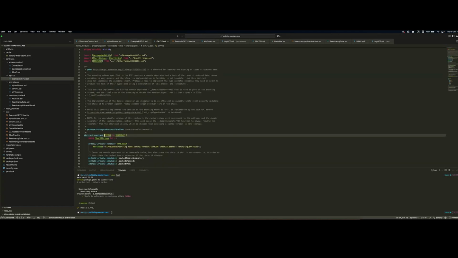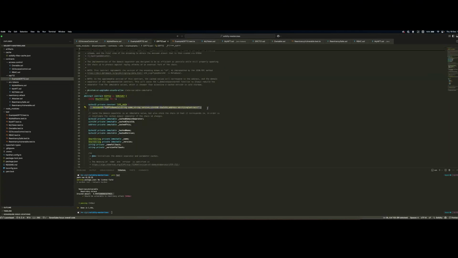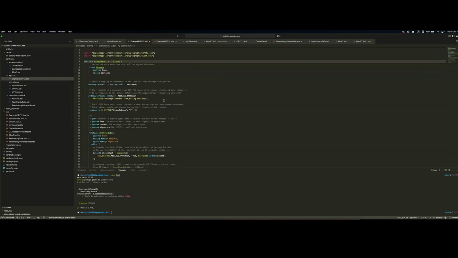How it works, again, is that you have a domain. This domain is created by a name, a version, a chain ID, so the ID of the chain you are deploying and utilizing this contract on, and a verifying contract, which is usually the address of the contract itself. Say, for example, in this use case, I have a message to sign, and what this message does is simply update a mapping saying that from this address, I have written this message.